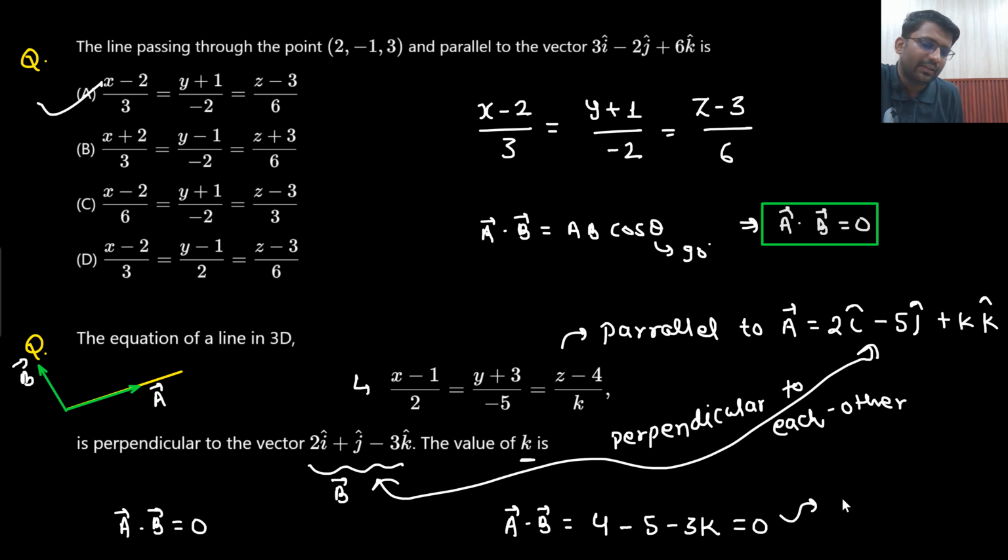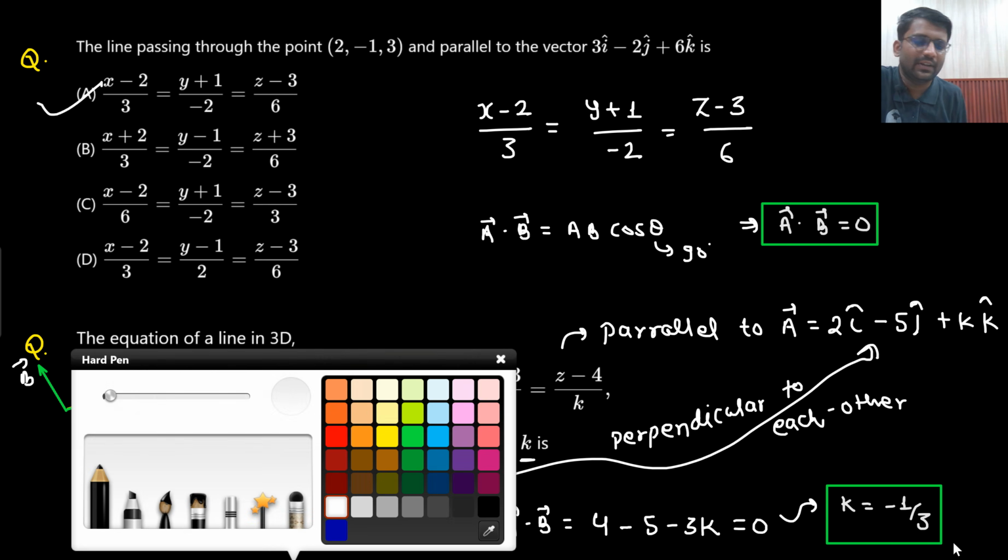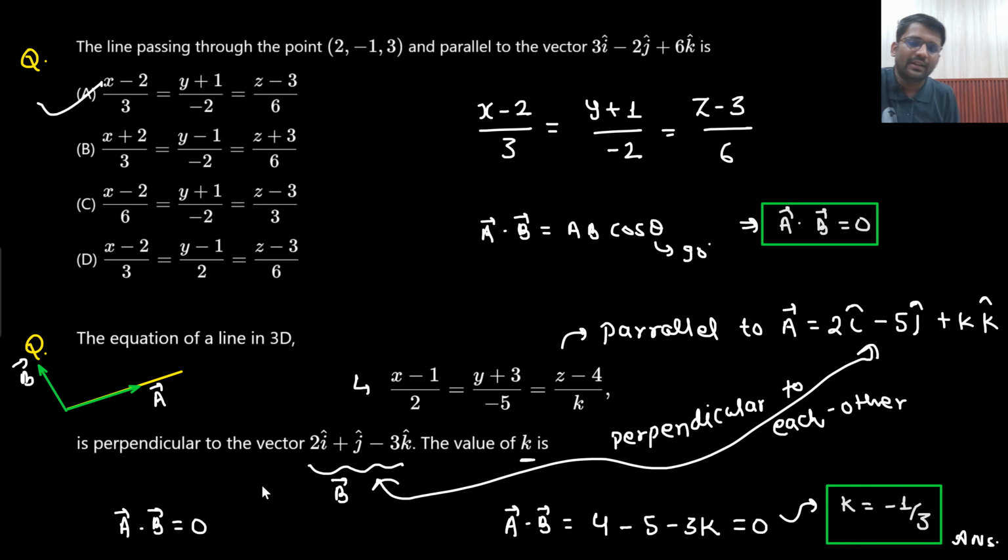Right? So from here, the value of k is coming out to be minus 1 by 3. That's it. This is the answer. Okay, so the equation of the line is given. The line will be parallel to this particular vector, and then from here you can get the answer. Understandable? Very simple, very straightforward question as well.